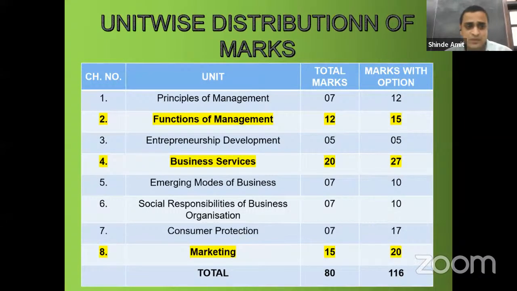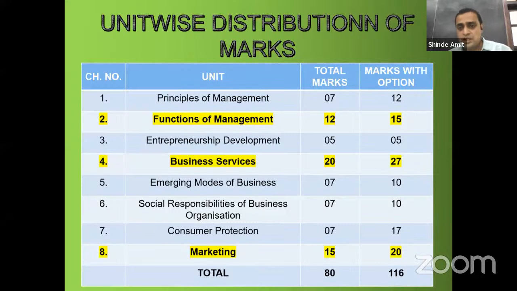Now out of these 8 chapters, the 3 chapters, chapter number 2, 4 and 8, I highlighted in yellow color, which carry more weightage. Chapter number 2, Functions of Management, 12 marks, marks with option 15. Chapter number 4, Business Services, total marks asked in the 80 marks ka paper are 20 marks, marks with option 27, and the last chapter, Marketing, 15 marks, marks with option 20. Now on these three chapters, major questions will be asked because these three chapters carry more weightage. Even the last question, answer in detail, will be asked from these chapters only.